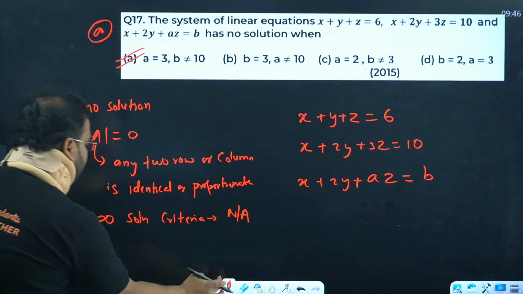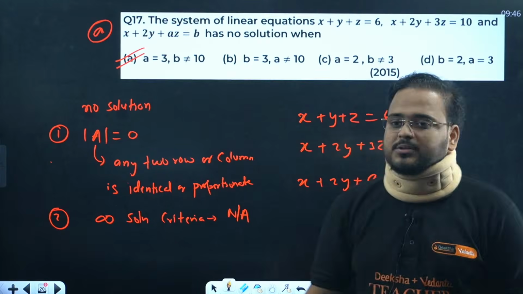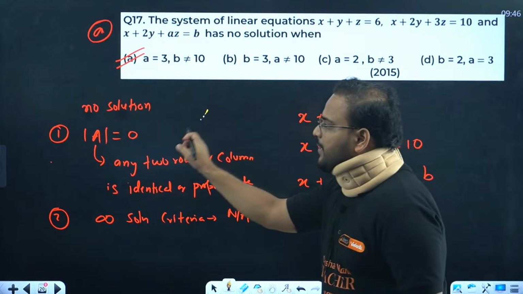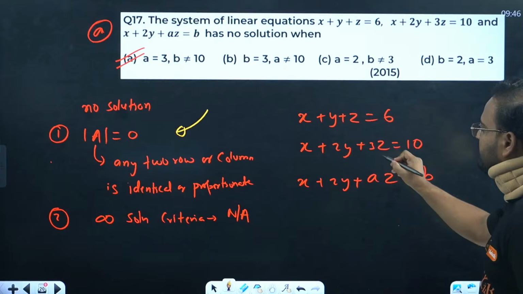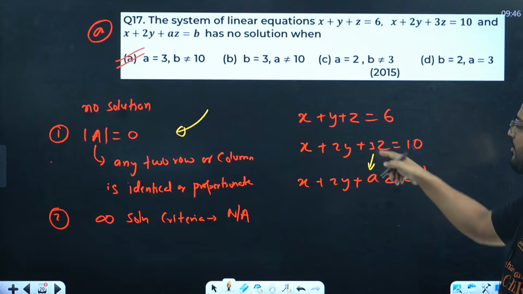Have a look over here. What did I mention? First condition is determinant should be 0. If you check, this value of A becomes 3. Then what happens over here?